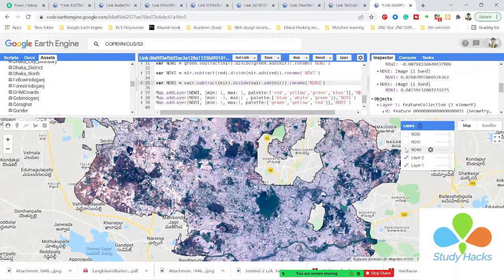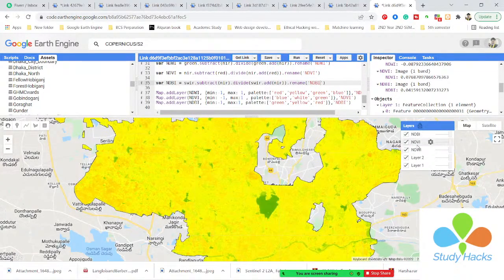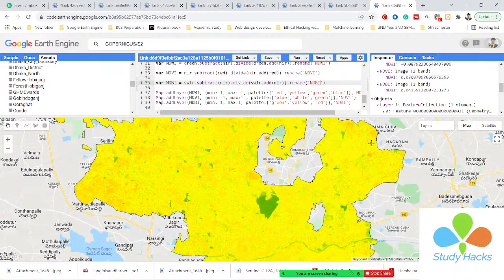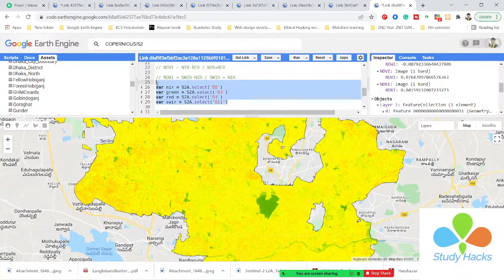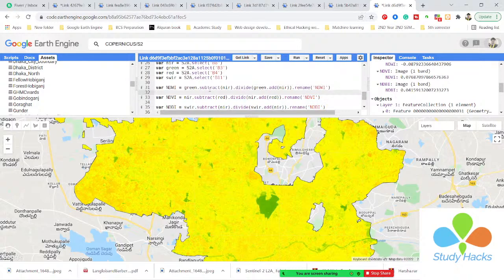Okay, so now if you want, you can also export all of the maps. Suppose I want to export the ndwi map or ndvi map or ndbi map in TIFF format, and then I can simply open this TIFF image in my ArcMap software and make the map layout for my research paper or other work. Okay, so now I also try to show you this part, and this is the process for calculating any indices, not only the ndwi, ndvi or ndbi. You can calculate any indices. First of all you need to select your specific band, then you can write your equation, then it will be done. Okay, so any question at this time?